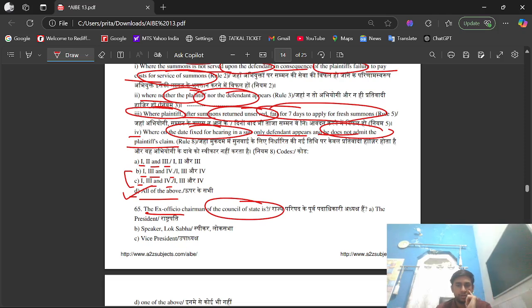President, no, no. Its right option is option C, that is vice president. The vice president of India is the ex-officio chairman of the Rajya Sabha, also known as Council of States. So the right answer is option C.